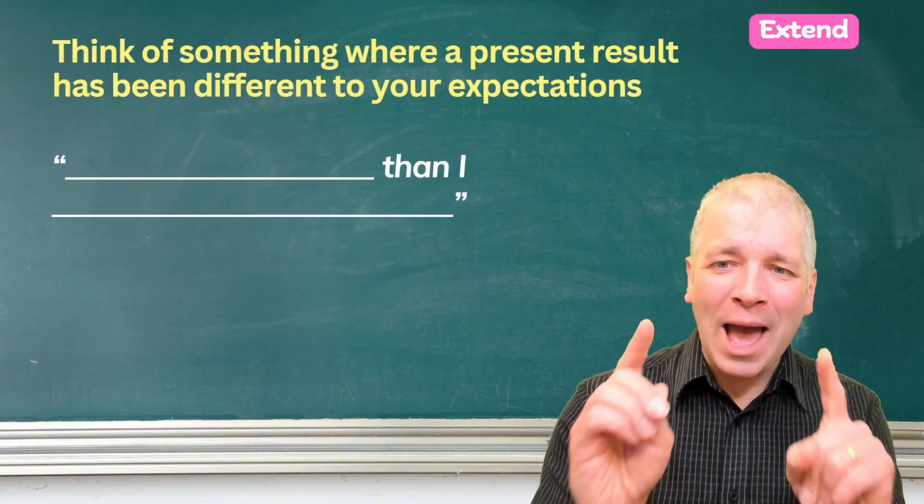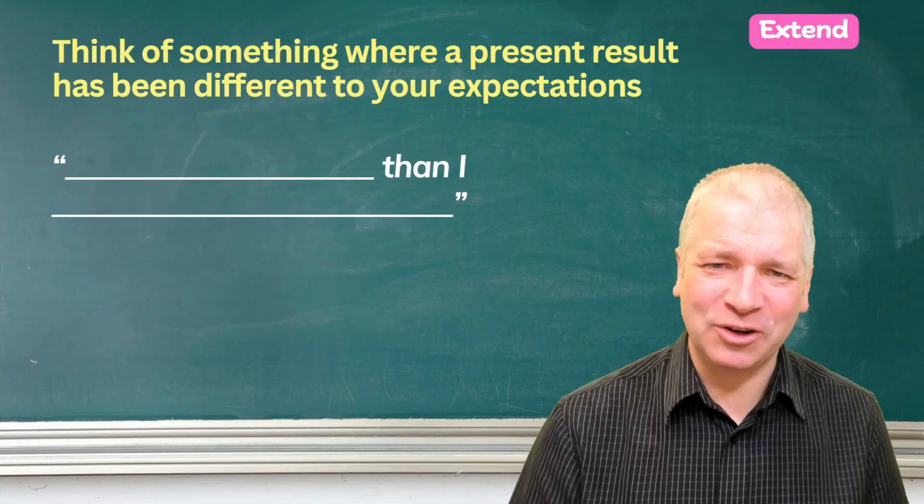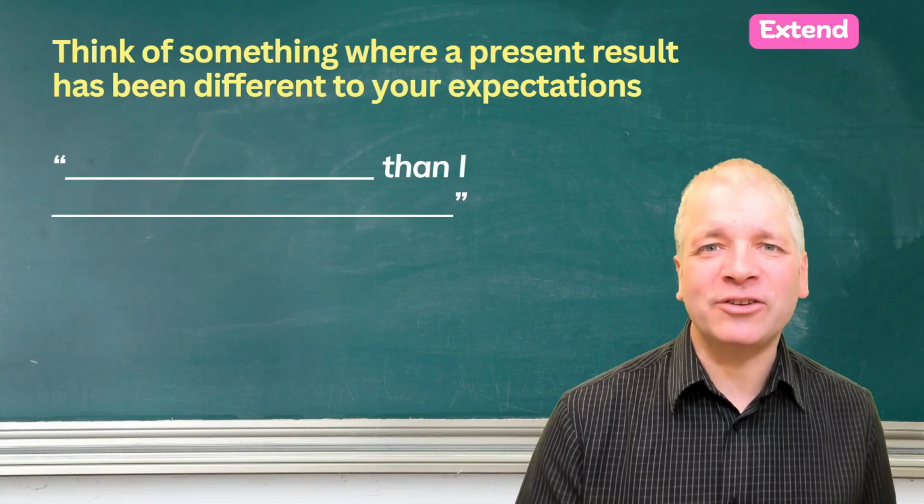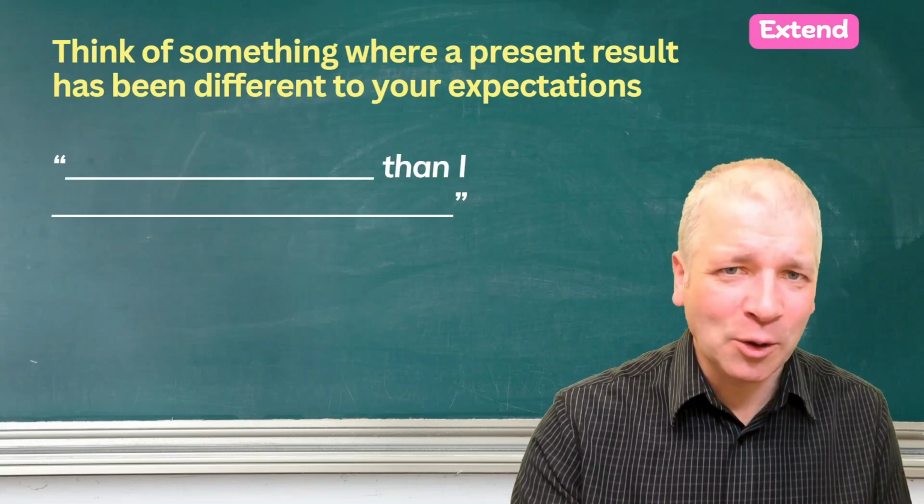Think of something where a present result has been different to your expectations. Use this template to help you. Pause the video to do that and then move on to the final part of the lesson.